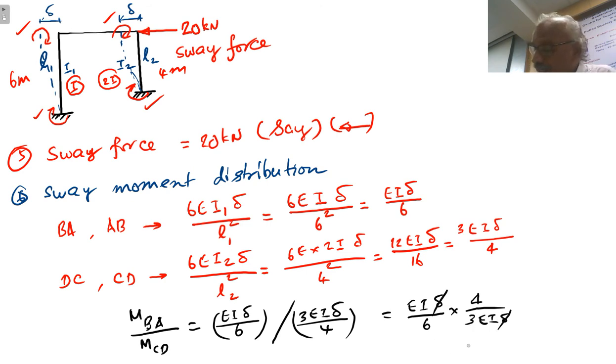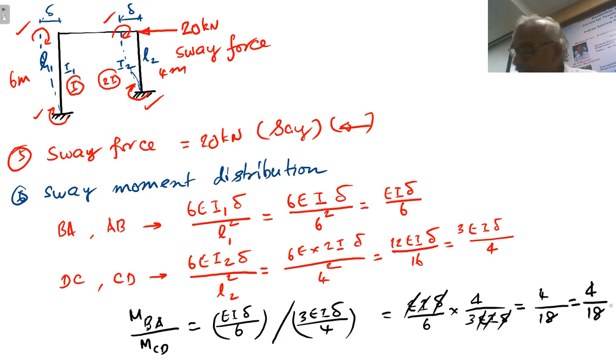EI delta values will get cancelled. This is equal to 4 by 18, or we can have it as 2 by 9, but that is not necessary. Just this ratio, 4 and 18. In this ratio we have to assume the moments. So MBA by MCD equal to 4 by 18.